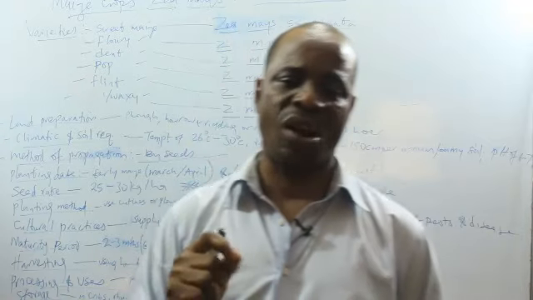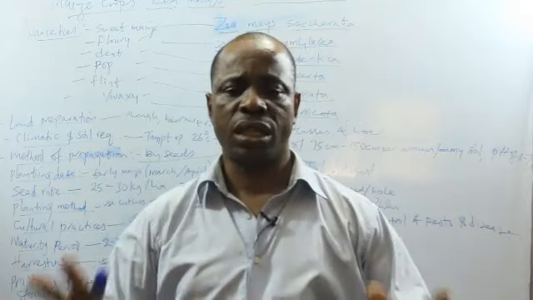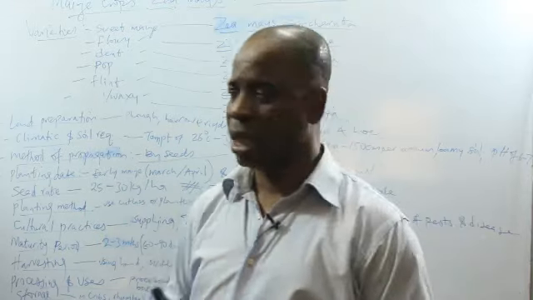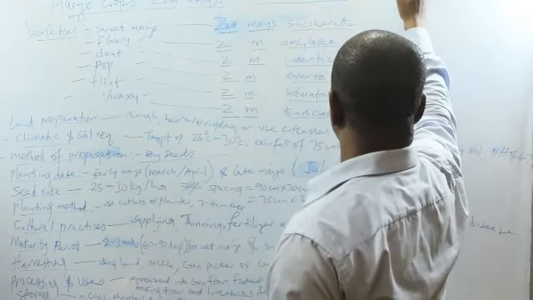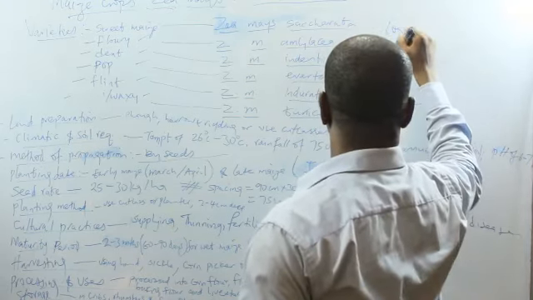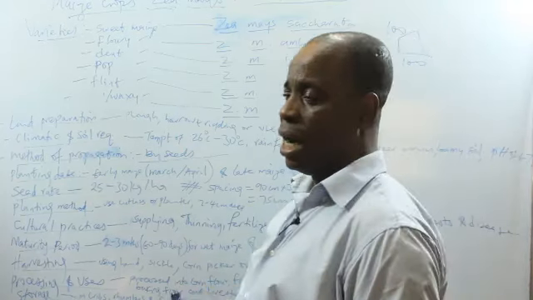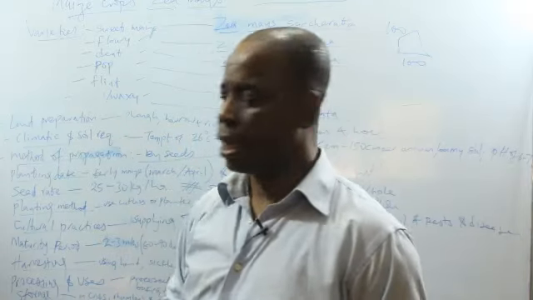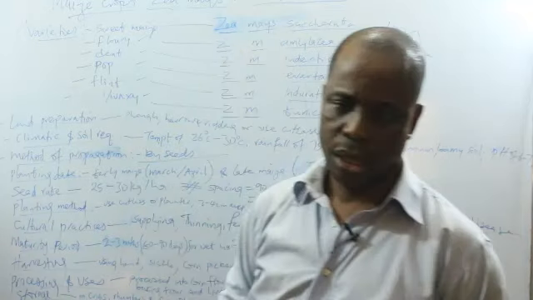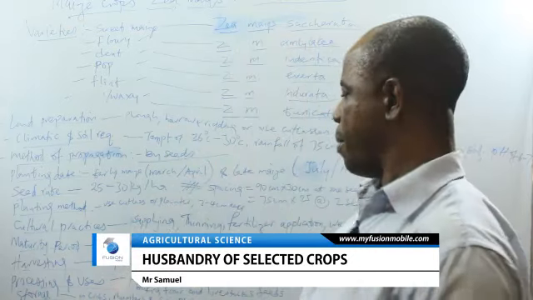The seed rate. I've told you the other time that the seed rate is the quantity of seeds that can cultivate 1 hectare of land. Seed rate refers to the quantity of seeds of a particular plant that can cultivate 1 hectare. And I've told you what a hectare is. 1 hectare equals 10,000 square meters, that is 100 meters by 100 meters. Now, for maize, you need seed of about 25 to 30 kg per hectare.